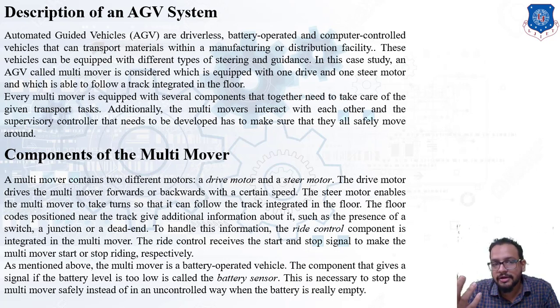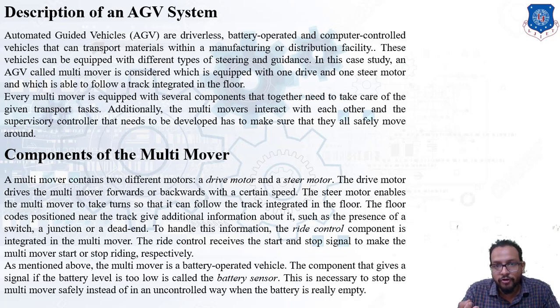So these signals are given by floor codes which are positioned at a particular location, and those signals are conveyed by means of a cyber system. Okay, that is through internet infrastructure. Remember, so again it is an application of a cyber physical system. So to receive the commands from these floor codes which are positioned near the tracks, there must be some component provided in a multi-mover which can receive these commands, right? And again it is going to receive the commands through an internet connection, through Wi-Fi.